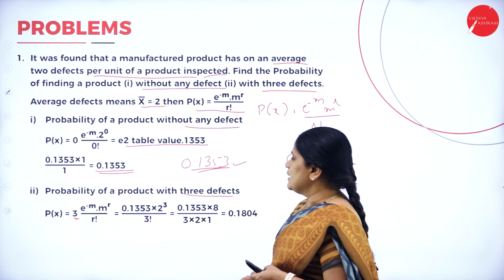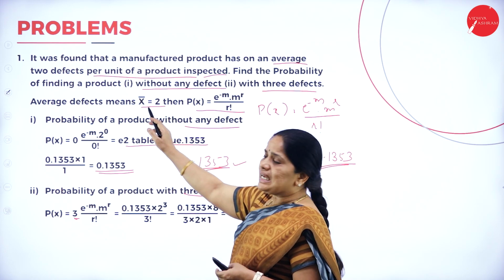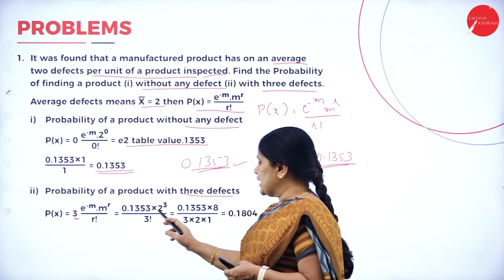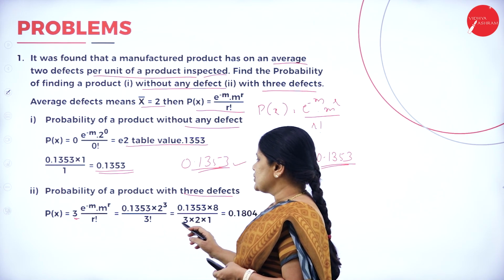So, I write the value of e to the power of minus m into m to the power r. So, what is m here? M is equal to 2. So, 2, that is the mean, is equal to 2. 2 to the power of r is the occurrence of the event. So, 2 to the power of 3 divided by 3 factorial.